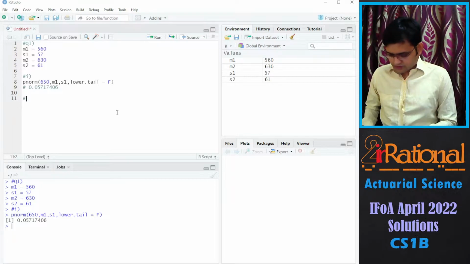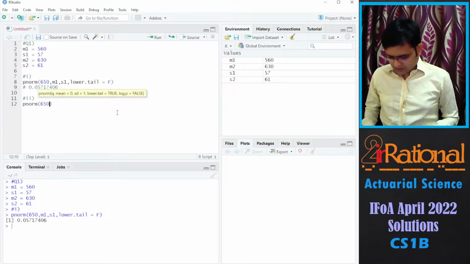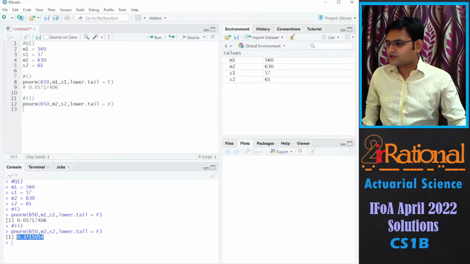Then for the second part, we'll do the same thing. P norm 650. This time we'll take M2 and S2. Lower tail false, and we are getting around 37%.